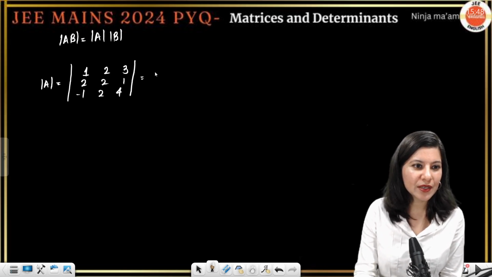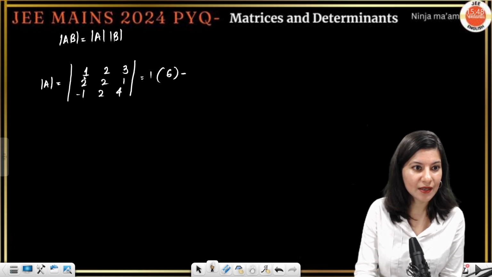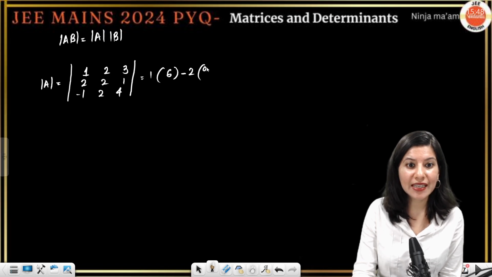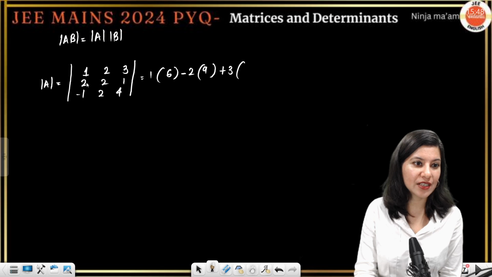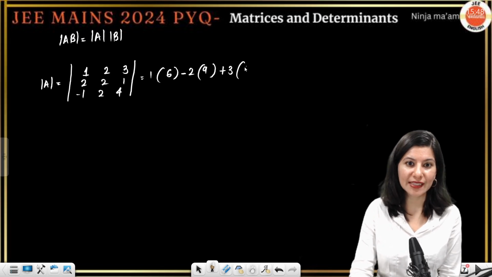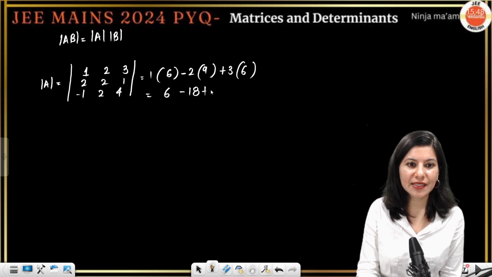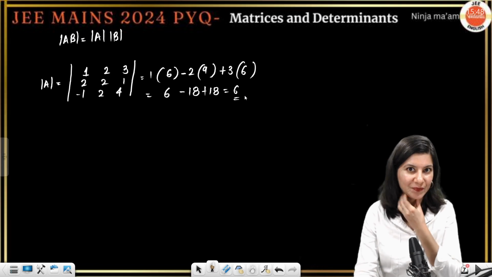So this is going to become 1, 4 2s are 8 minus 2, 6 minus 2. And then we are having 4 2s are 8 plus 1, 9 plus 3 times. We are having 2 2s are 4 plus 2, so 6. Okay, correct. 6 minus 18 plus 18 will give you 6 as the value of determinant A.